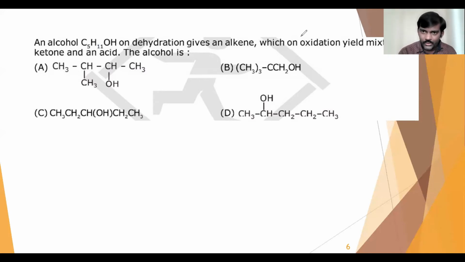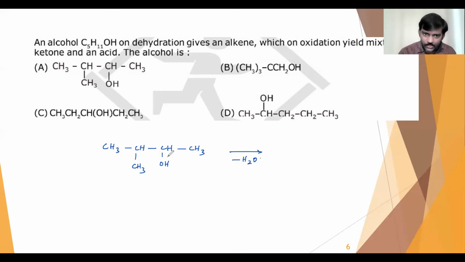In option A, they have given CH3, CH3, and here we have CHOH, CH3. If you do the dehydration, that means removal of water, minus H2O, what happens?